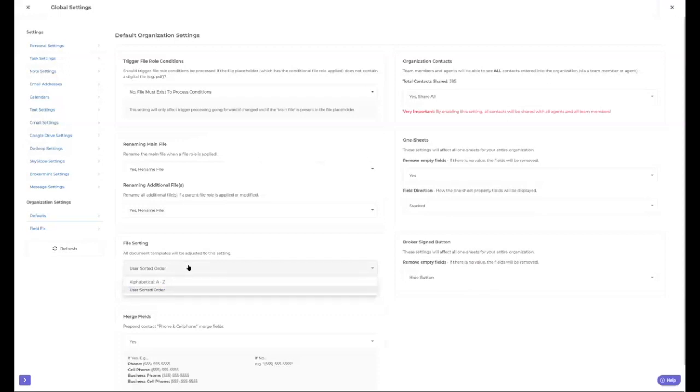Now, the cool thing about this is that it updates it inside the system, but if you also have the property and the document synced with Google Drive, it will also traverse all of those files as well and update those for you automatically. So those are big ones. Yeah, that was a big one for Shane to get to work. So hopefully you guys appreciate that one.